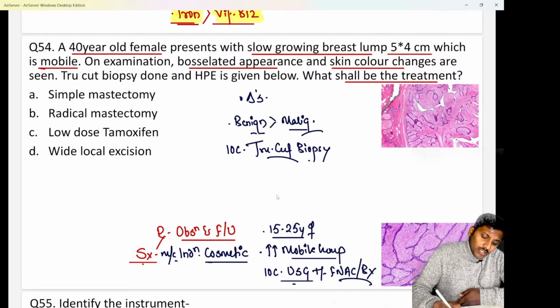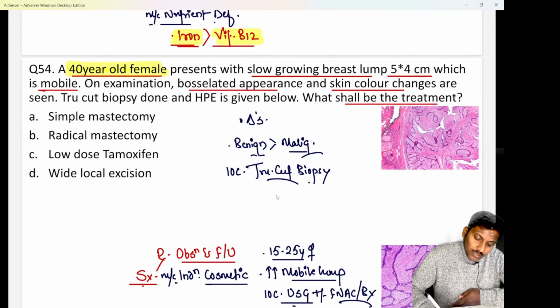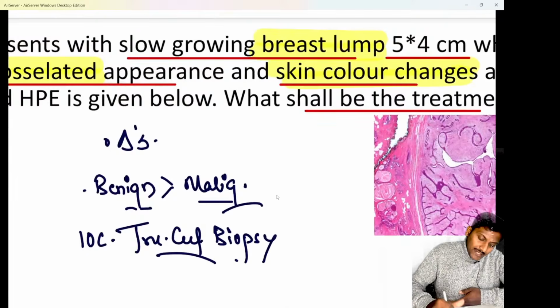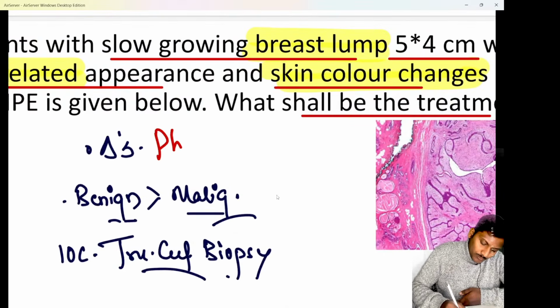So do remember, whenever there is a female in the third or fourth decade of life, along with a breast lump which is mobile, and it is giving you a very classical bosselated appearance or skin color changes, I hope all of these features itself are enough to make a classical diagnosis of nothing else but phylloid tumor. We know it is a mesenchymal breast tumor called phylloid tumor, also called cystosarcoma phyllodes.